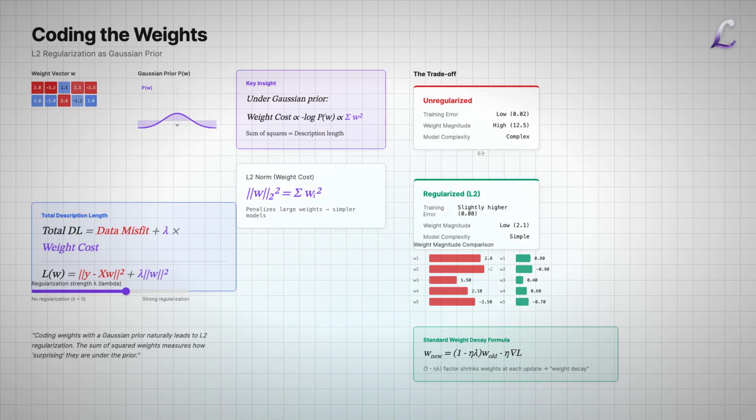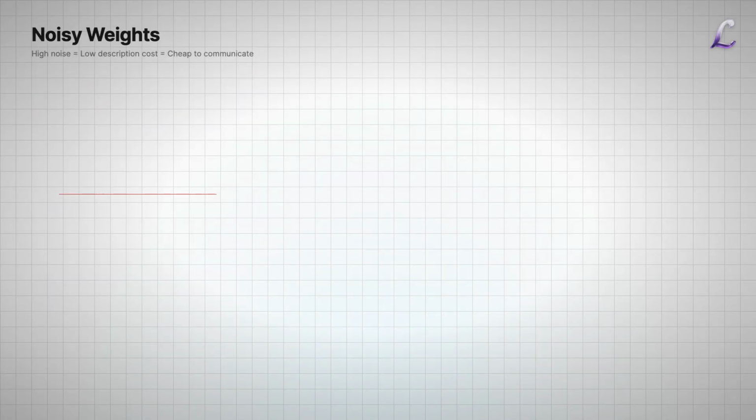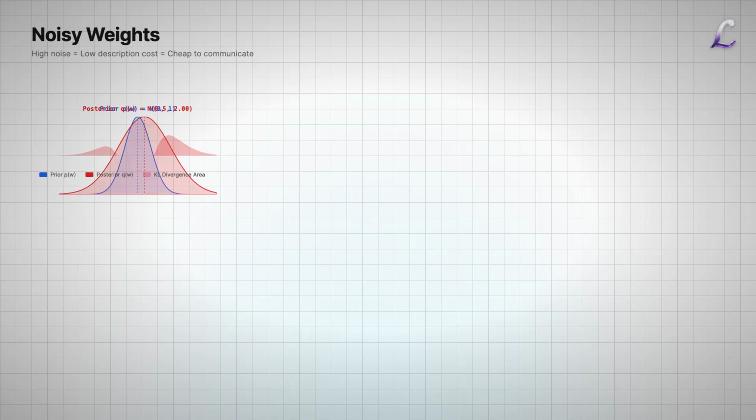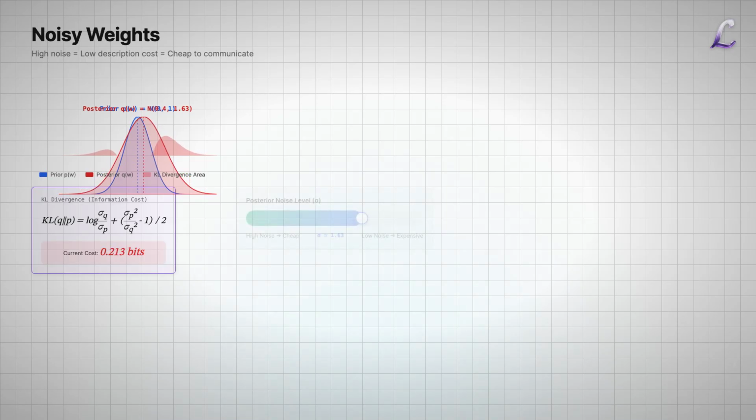The regularization parameter is not arbitrary. It reflects the trade-off between model complexity and data fit in bits. This connection explains why L2 regularization works. It's the optimal code for Gaussian-distributed weights. But Hinton and Van Camp went further. Standard weight decay is a fixed penalty. What if we allowed weights to be noisy? In the MDL framework, very noisy weights can be communicated very cheaply.